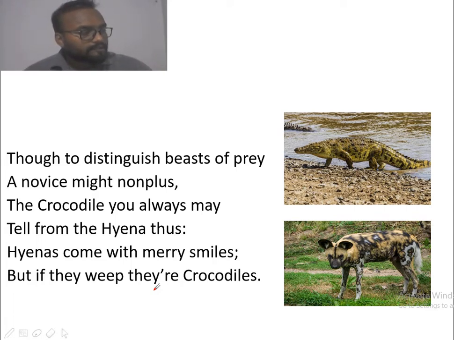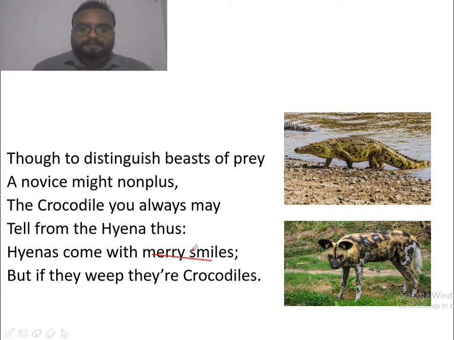She says that if an inexperienced person is traveling somewhere, he may face some difficulty to distinguish crocodile and hyena. So in the last two lines she has given the difference. Hyena comes with merry smile. On the face of hyena you will always find a cheerful smile. On the other hand, if they weep, they are crocodiles.